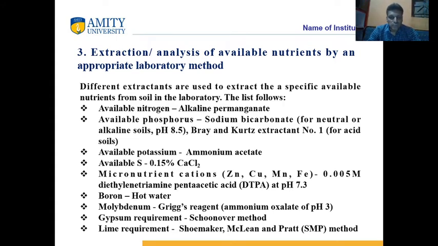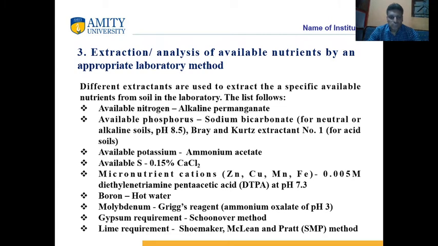We use ammonium fluoride and HCl mixture for determination of available phosphorus in acid soils. We use 1 normal ammonium acetate solution for available potassium. We use 0.15% calcium chloride solution for available sulfur.